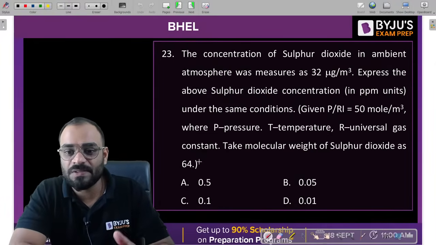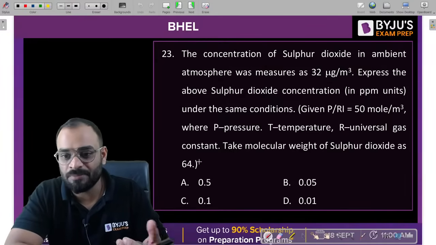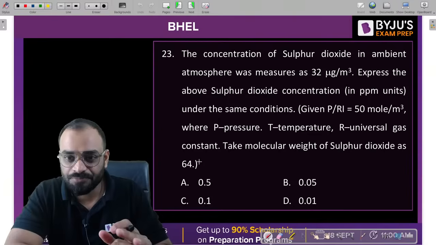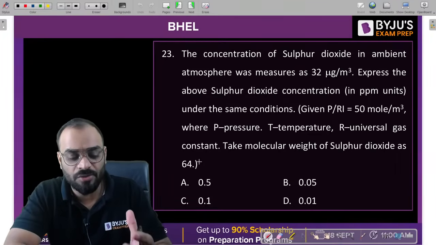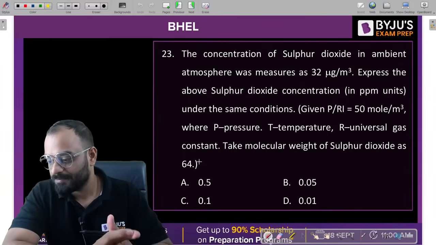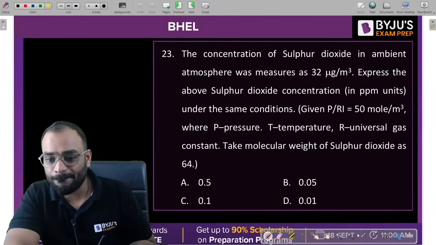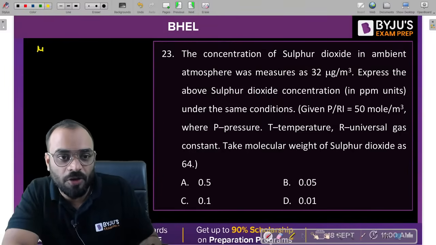Next question, which is related to the air pollution part. In this particular question, you need to understand how to convert the unit of microgram per meter cube into milligram per liter. Very simple question. Let me explain, guys. Do you know this particular formula?